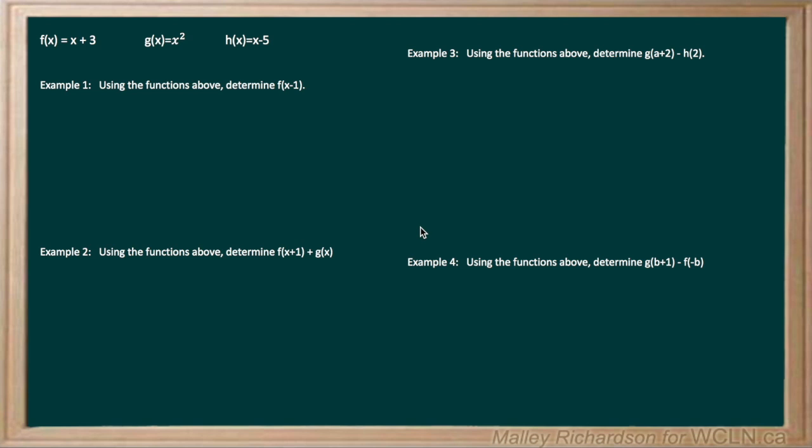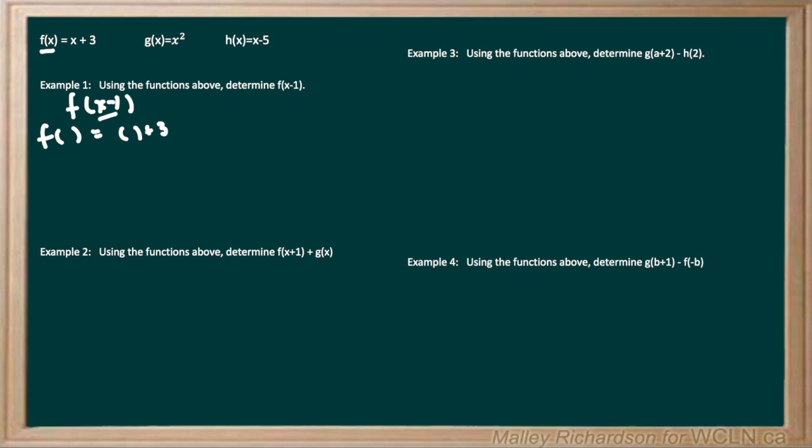Example 1 asks us to use the functions above to determine f of x minus 1. The first thing we want to do is write out what we need to find, so we have f of x minus 1. Because it's asking for f, we're going to use our first function, but wherever we see an x, we're going to leave empty brackets. So we have f of empty brackets equals empty brackets plus 3.